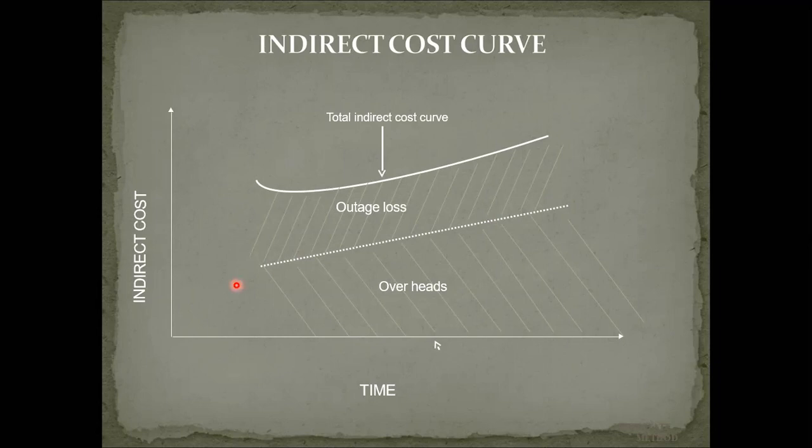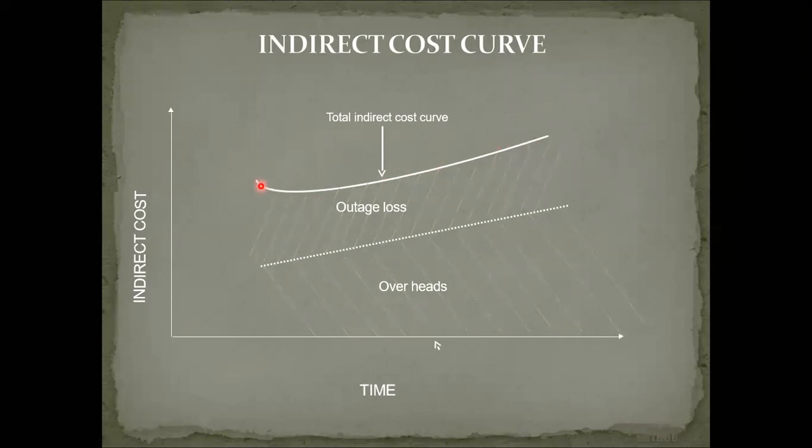Because indirectly we are increasing the labors, the overheads, the manpower. So slowly it increases. But outgauge loss, whatever the penalty is, may constantly go on increasing if it is not properly taken care of. And it gives the total indirect cost curve.